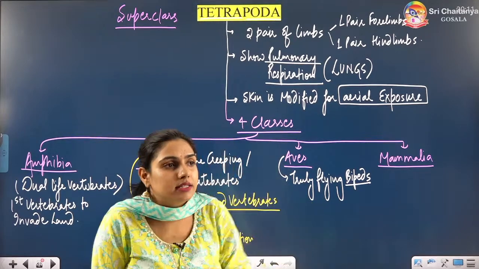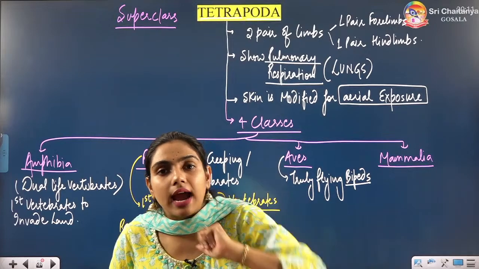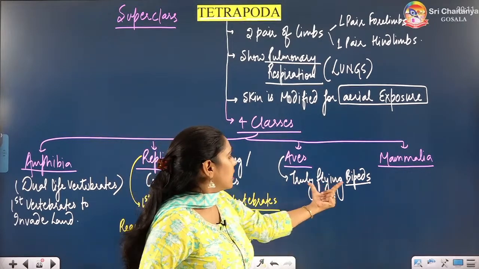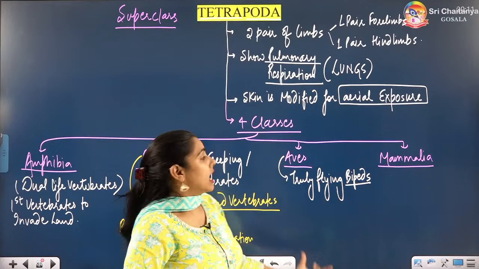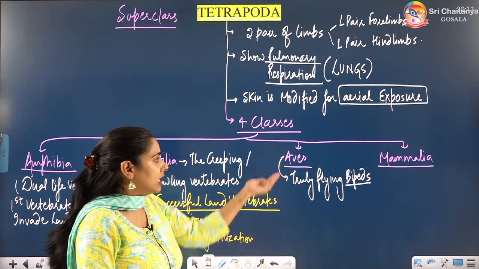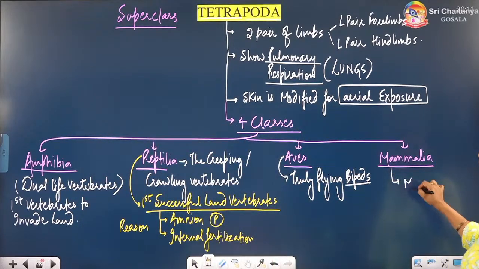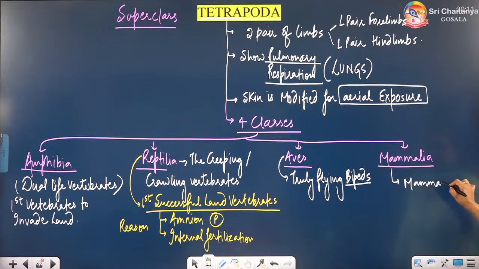So bipeds. If they are walking, they are using their hind limbs only. So that is why they are truly flying bipeds. And we will talk about the further features specifically in Aves. In Mammalia, they have presence of mammary glands. Mammary glands are the milk producing glands in them.